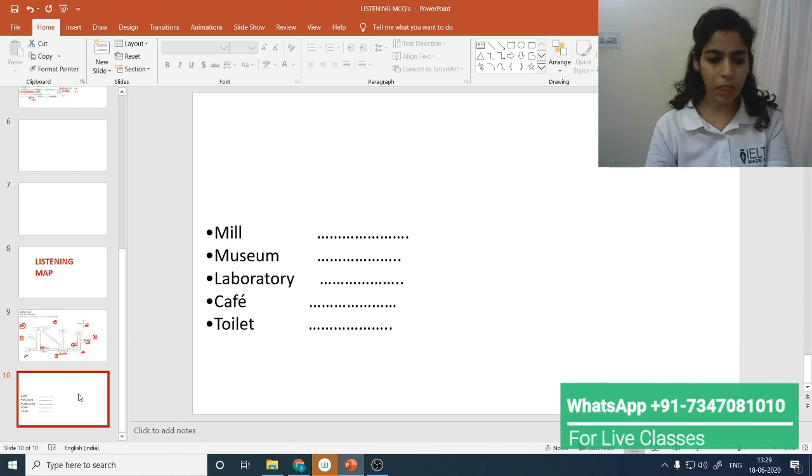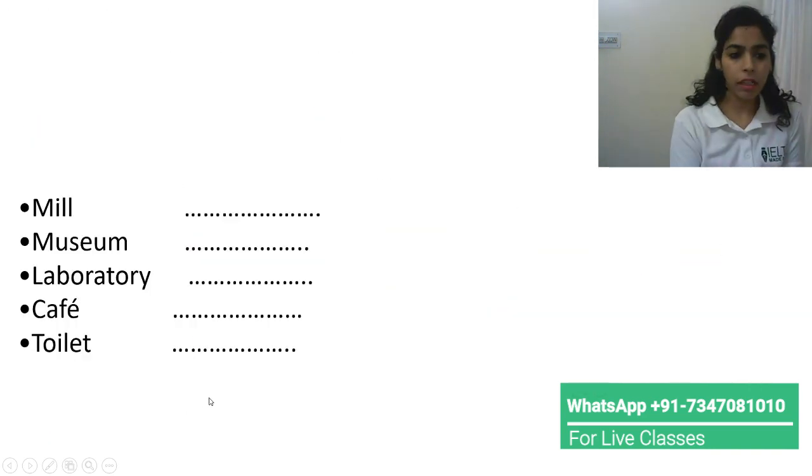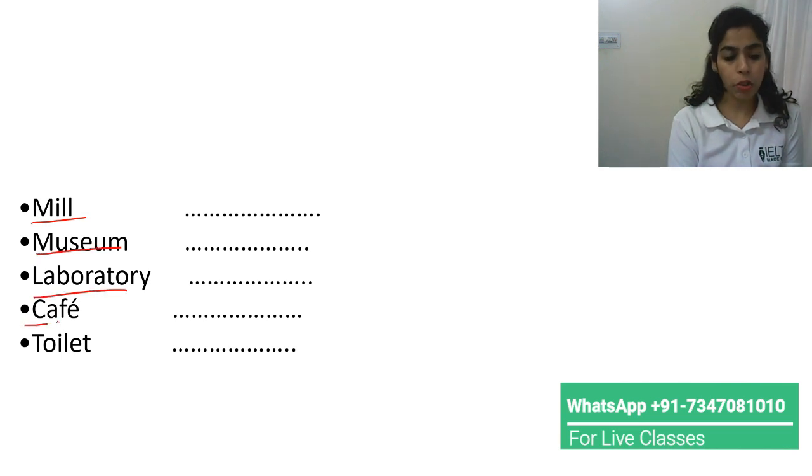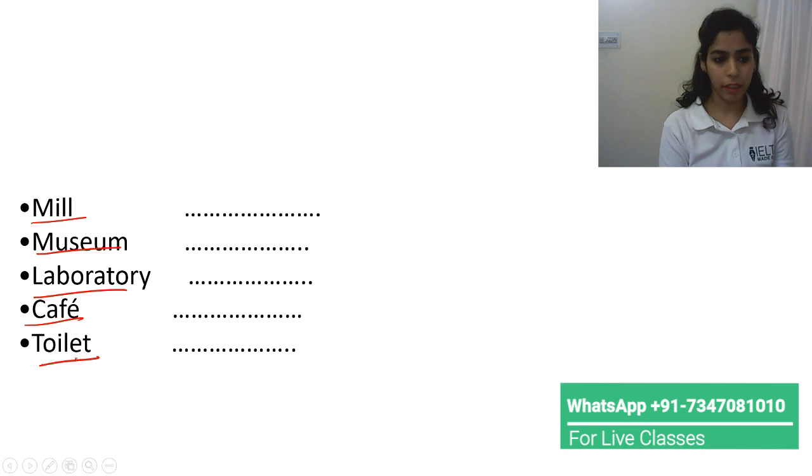So first, now we'll go through this as well. We have mill, museum, laboratory, cafe and toilet. So we need to listen for these keywords mainly. Where is the mill, where is the museum, where is the laboratory, where is the cafe and where is the toilet. If we listen for this, we'll figure out what exactly they are talking about and will not lag. So that's what we need to do.